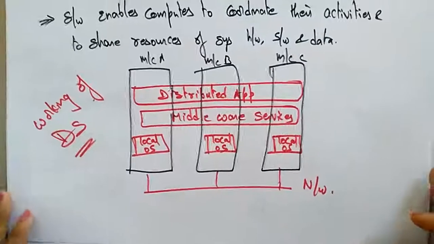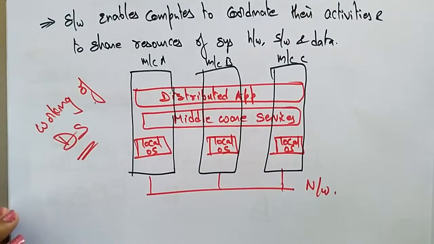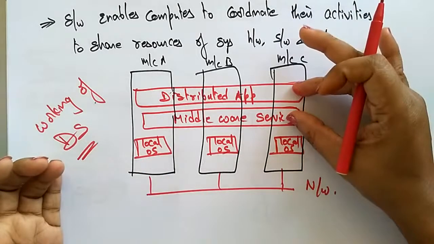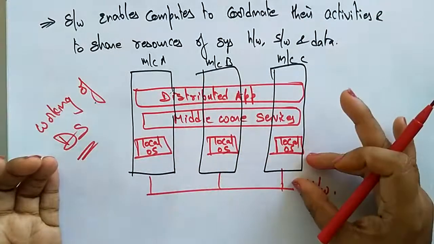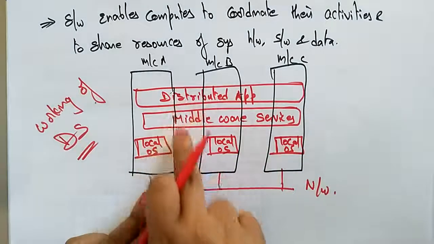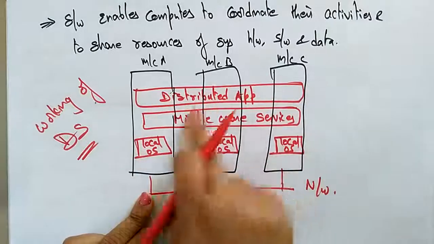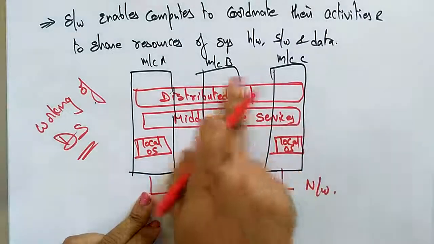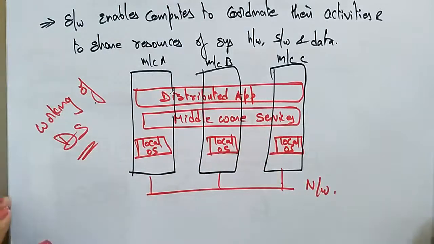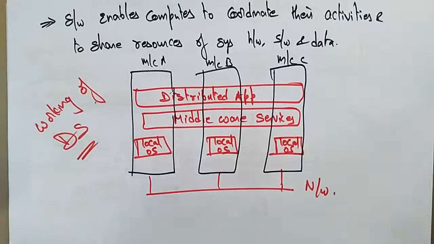First you need a clear idea of what exactly a distributed system is, then you can understand the rest of the topics. A distributed system is a collection of autonomous computers linked with a network, with all machines equipped with distributed system software, that is, the distributed applications and the middleware services. This is the definition of a distributed system.